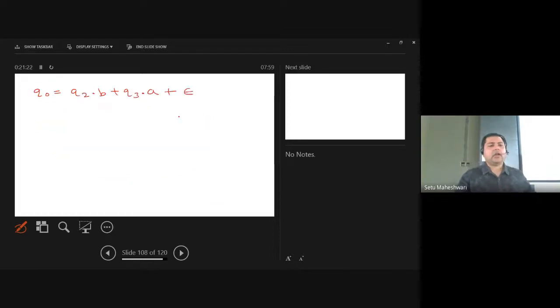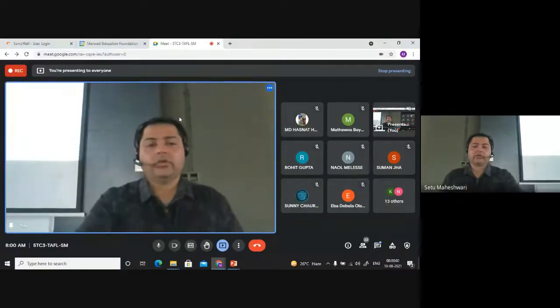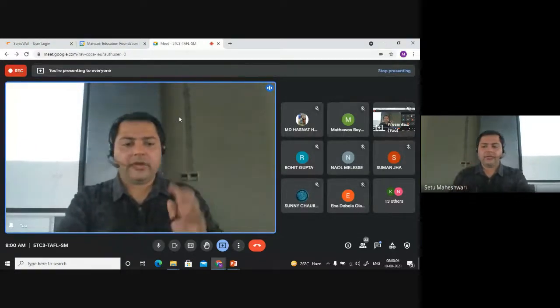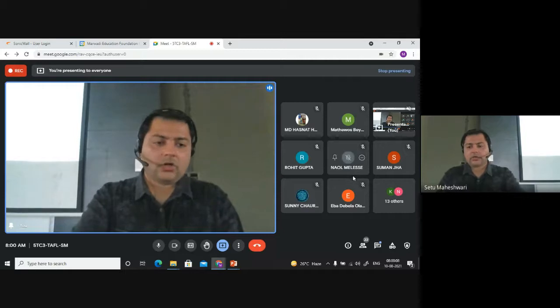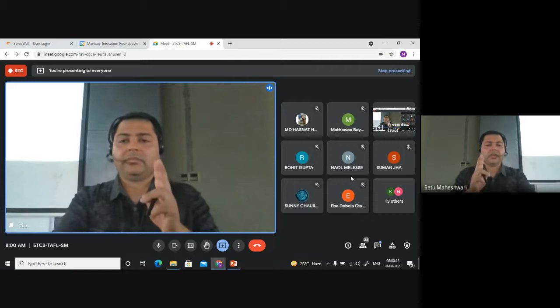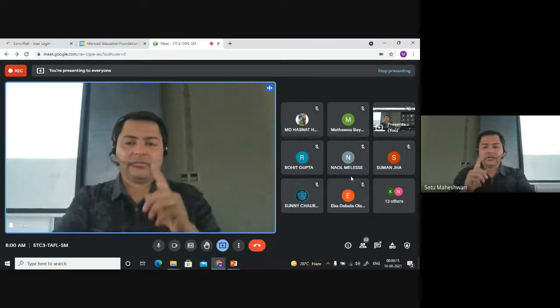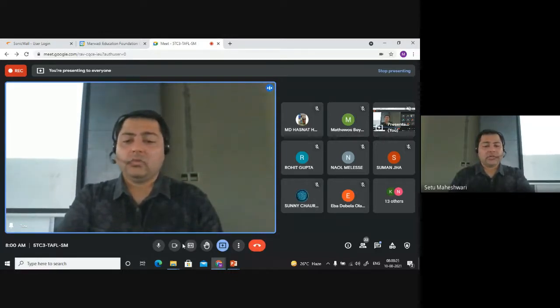So like this, how I have created the equation for Q0, all of you are supposed to create equations for all these states. I'm giving a time of 2 minutes to everyone. It is 8 o'clock now, so by 8:02 everyone should be ready with all the equations. I'm leaving you with the diagram and checking the note sheets of offline students. Make sure to complete it in 2 minutes. Make equations for all the states.